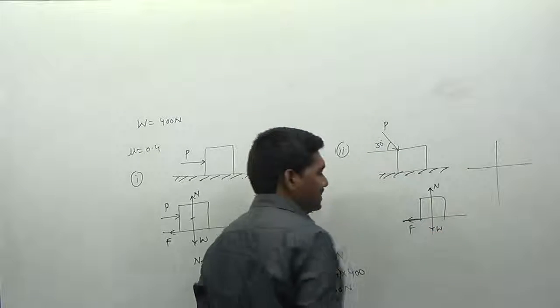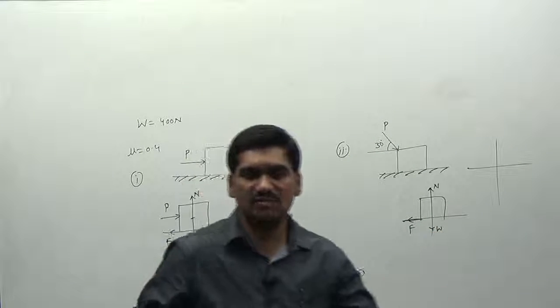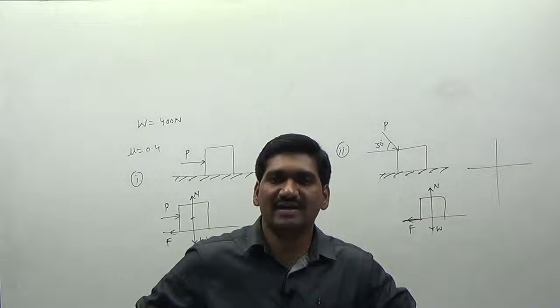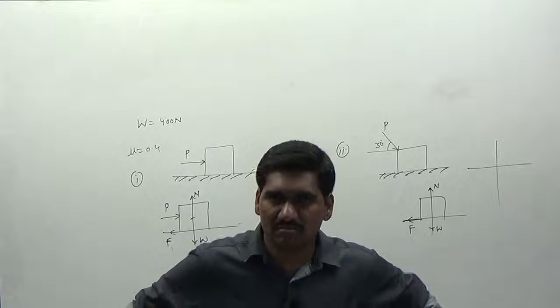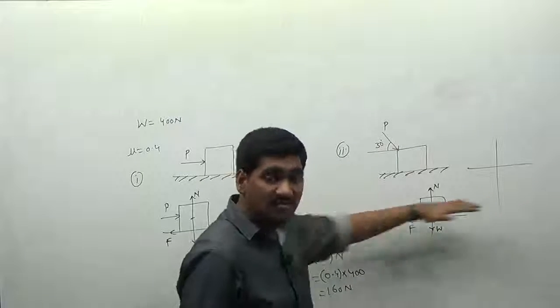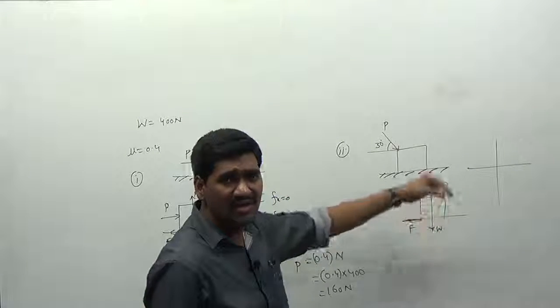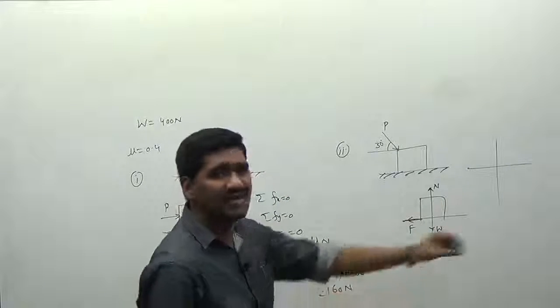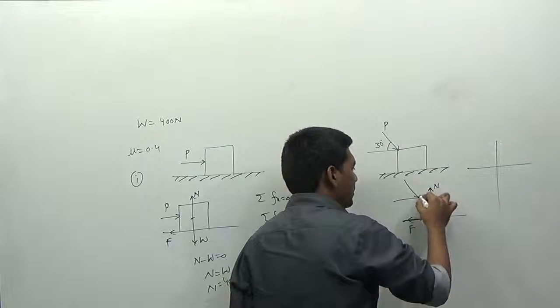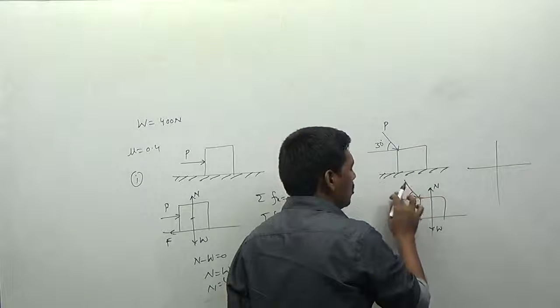One more important point is that frictional force is always a tangential force. Tangential in the sense that the frictional force always acts along the surface of contact. This is the surface of contact here. Friction force will always act along the surface of contact only, and it doesn't act in any other direction. Next, this is the force P that is acting at an angle of 30 degrees to the horizontal.